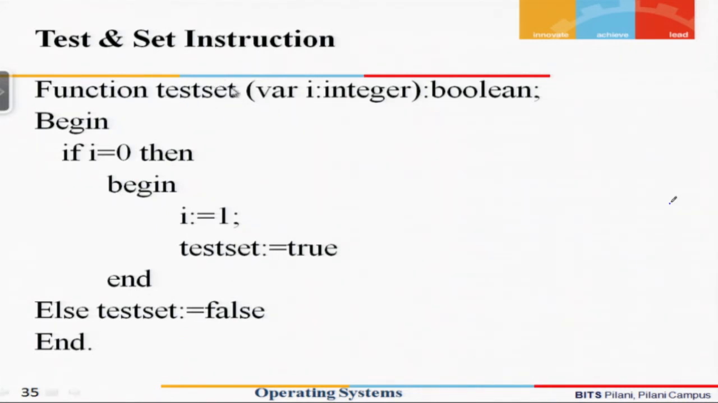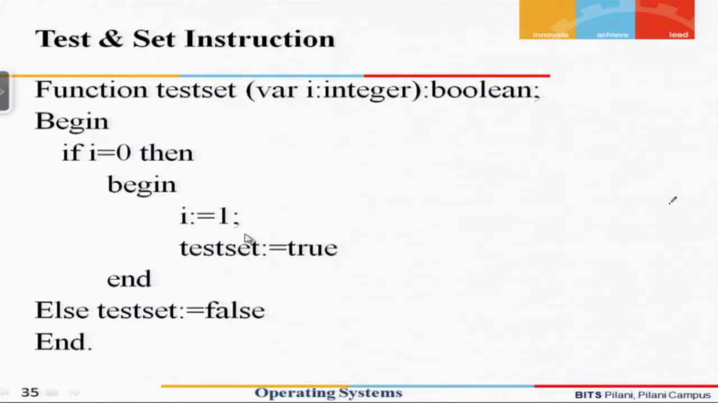Depending on the value of the integer given, it changes the value of test set, that is, it makes test set equal to false or test set equal to true. So let us see how it does that. It begins something like this. It checks if the argument variable I equals 0, then it goes and changes the value of I to 1 and marks test set equal to true.